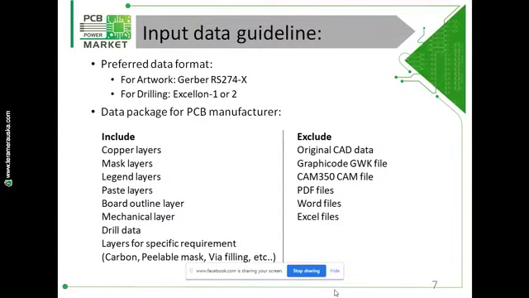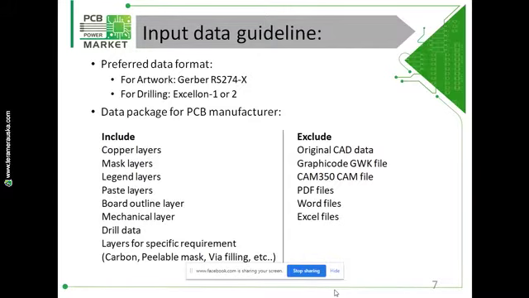Make sure that your Excellon build files are embedded with a tool list. If possible, avoid sending data in 274D format, as it is already an obsolete format. And still, if you want to send data in 274D format, make sure that you include the aperture file along with the apertures used in the design.